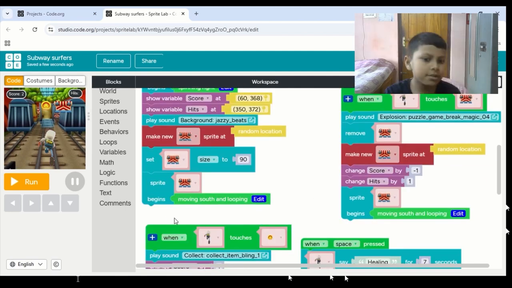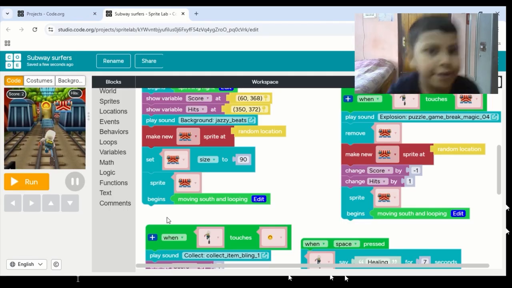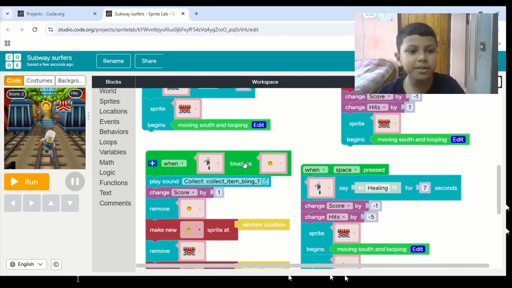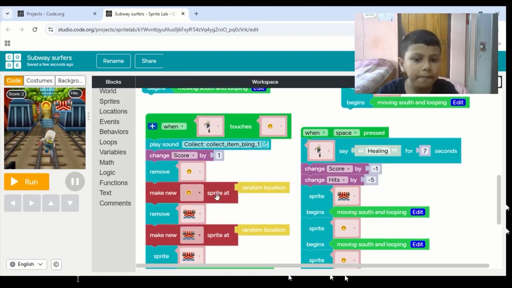We did not add this block to this one, and we do not want it to spin right also, because if an obstacle is spinning right, that will be a little bit weird. So next we want the player to actually collect the coins.